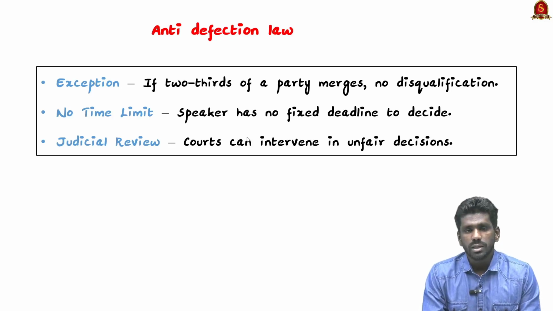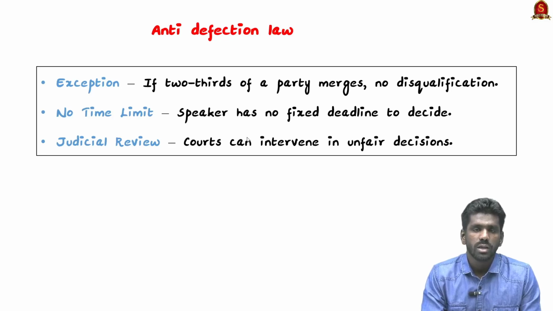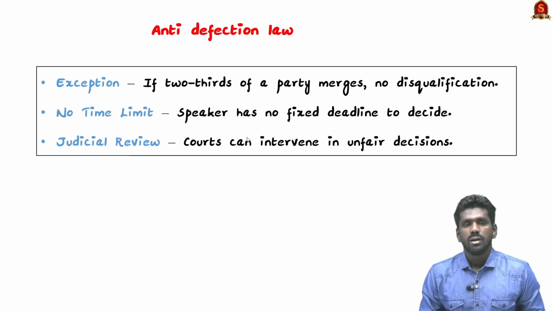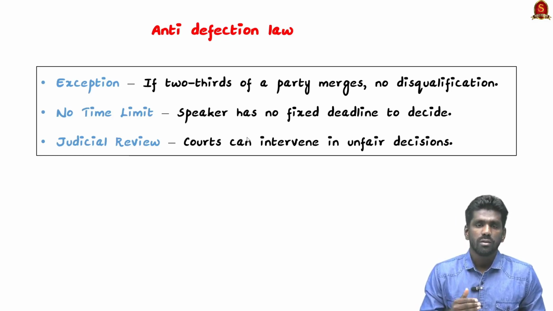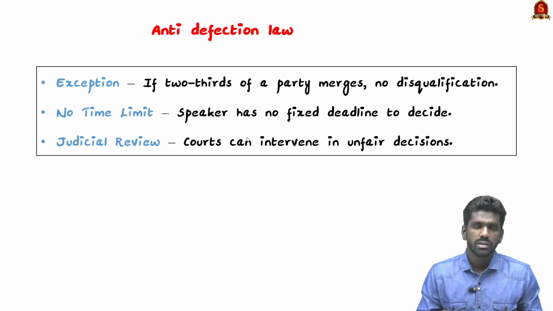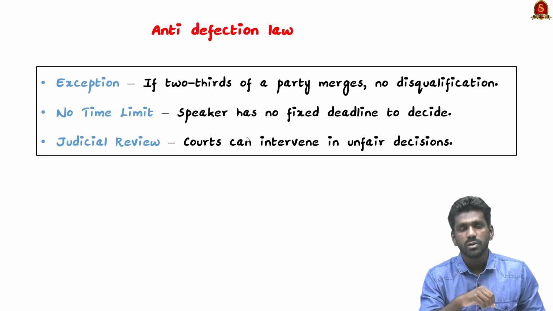One of the major concerns regarding the Anti-Defection law is the lack of a time limit for the Speaker to decide on the disqualification petition. So there is no time limit for the Speaker on when to decide on the disqualification petition. This has led to cases where Speakers delay decisions. Sometimes they also benefit the ruling party.